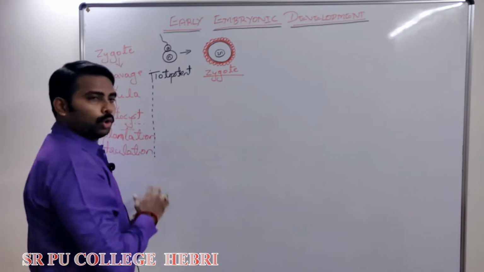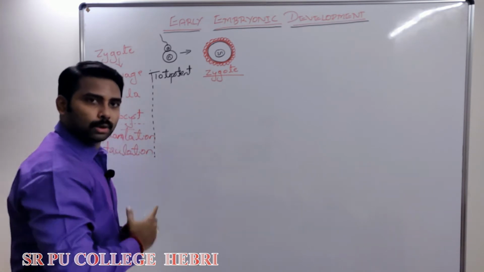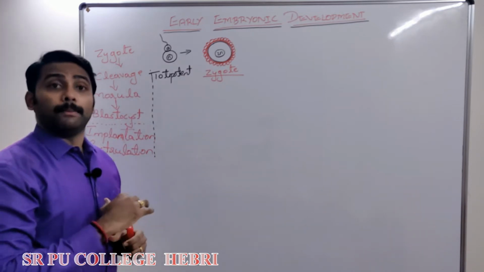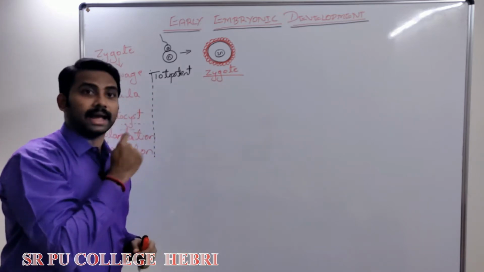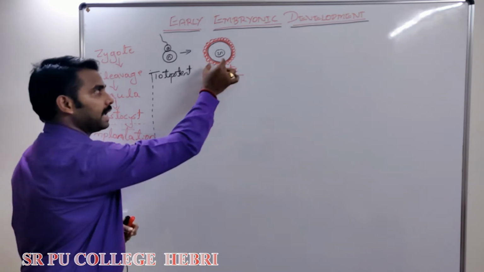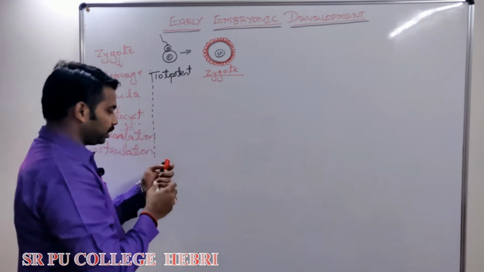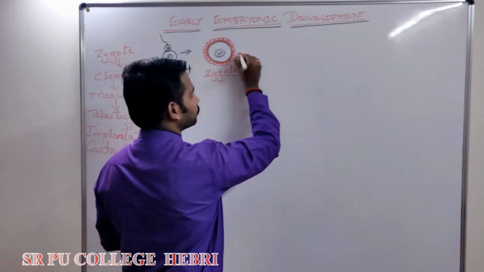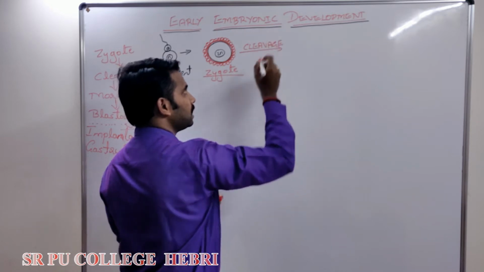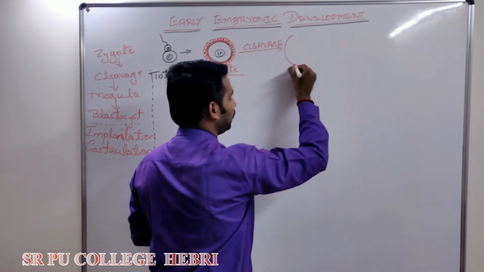Now, this zygote, after 24 hours of fertilization, starts with cleavage. What is cleavage? It is the mitotic division of the zygote. I repeat, it is mitotic, that is mitosis, not meiosis. Zygote undergoes continuous mitotic division. That mitotic division is called cleavage. It undergoes continuous mitotic division, and the cleavage will begin after 24 hours of fertilization.